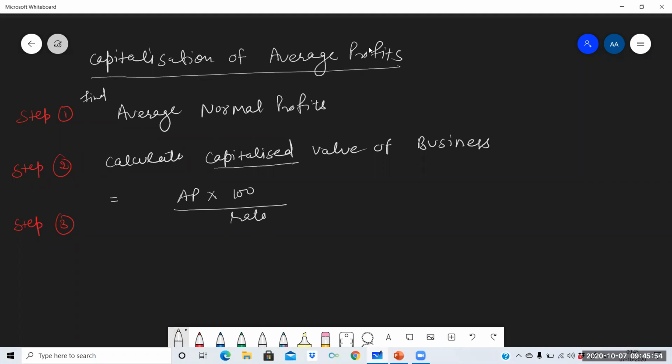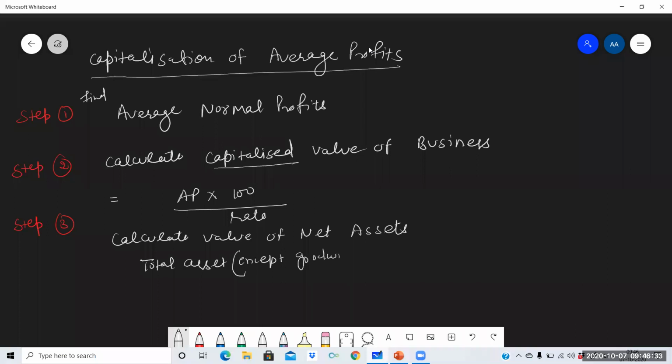In step 3, find out the value of net assets. Calculate value of net assets. Net assets means total assets minus liabilities. In total assets, we will never take the assets which are non-trade assets or fictitious assets. Like I am writing here, except goodwill.